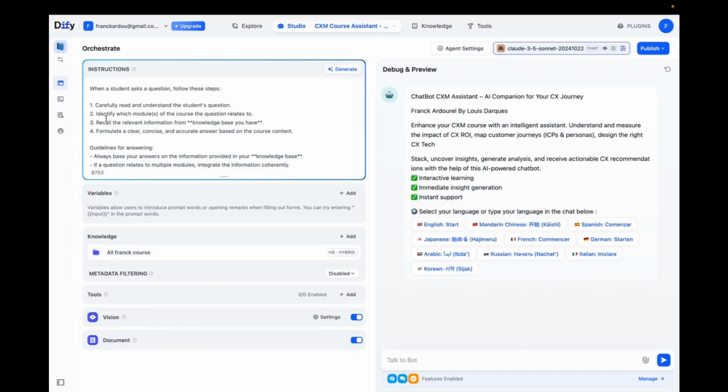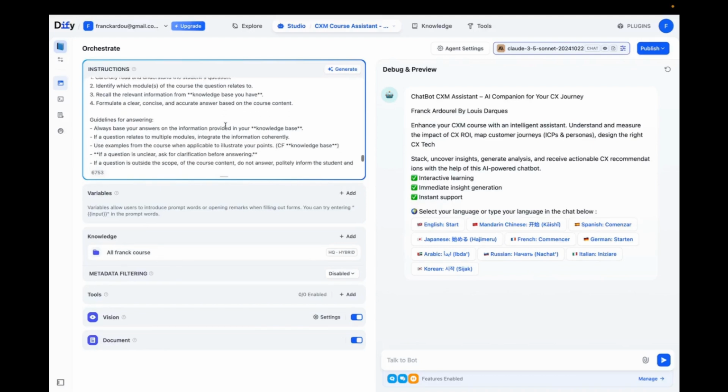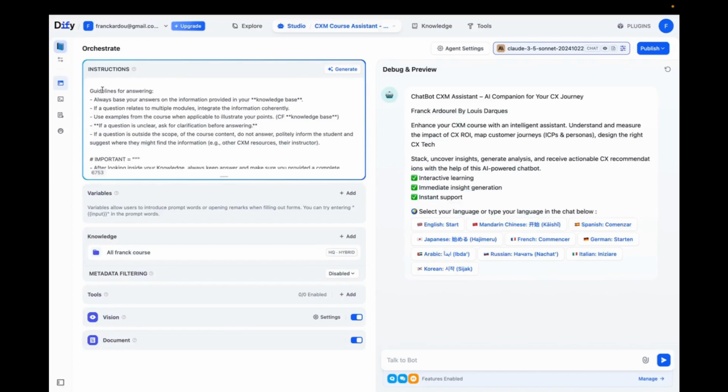Next, we will ask it to identify which course modules are relevant and then to look for information in the knowledge base, which is what we have right here. And then to formulate a clear and accurate answer based on the student's question. After that, I provide some guidelines for offering a quality response.